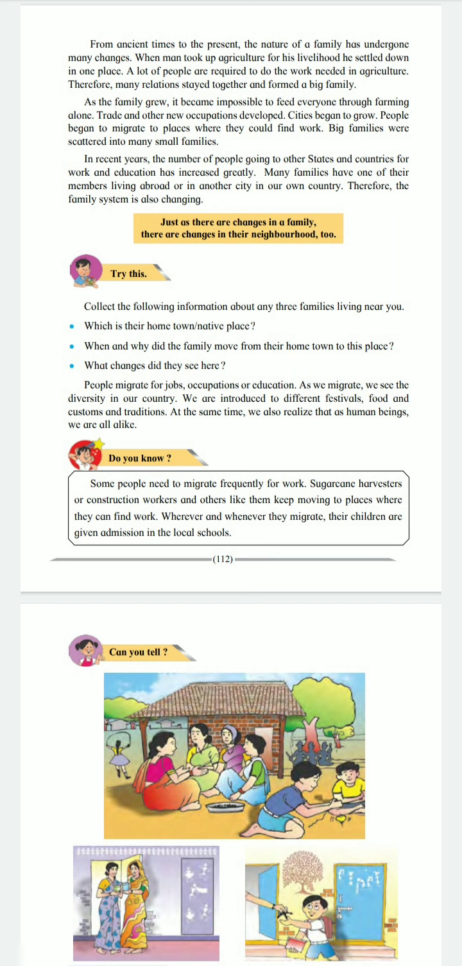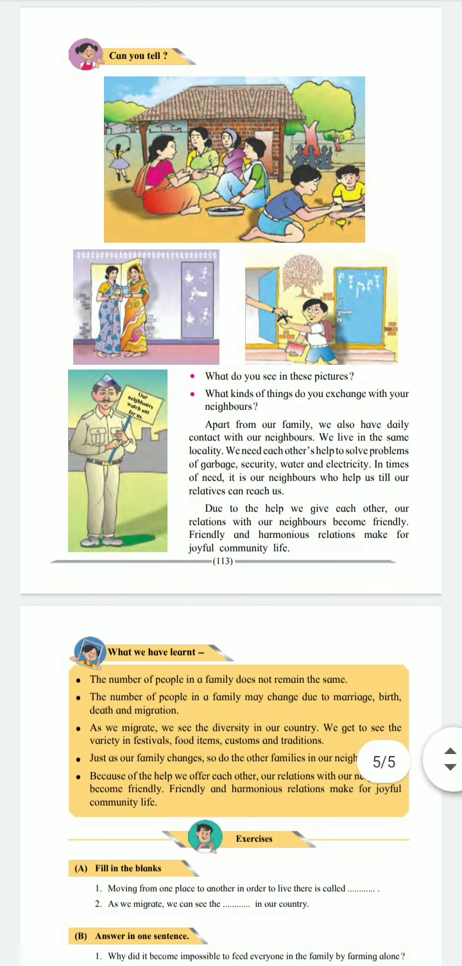Do you know? Some people need to migrate frequently for work. Sugarcane harvesters or construction workers and others like them keep moving to places where they can find work. Wherever and whenever they migrate, their children are given admission in local schools. Can you tell what you see in these pictures? What kinds of things do you exchange with your neighbors?